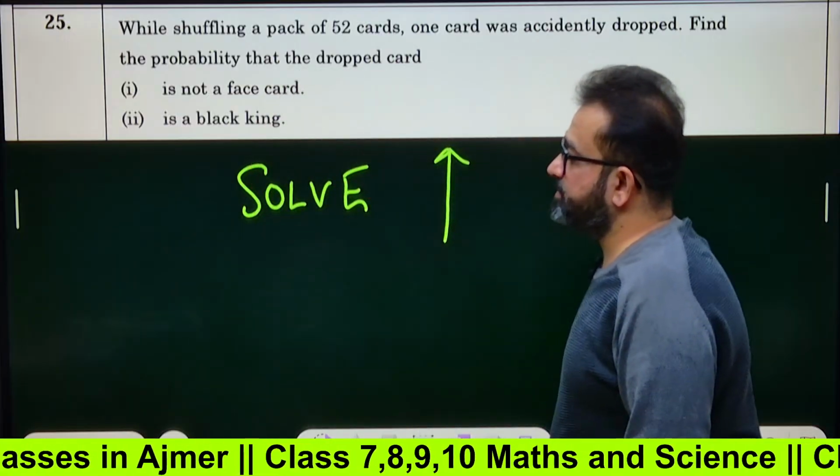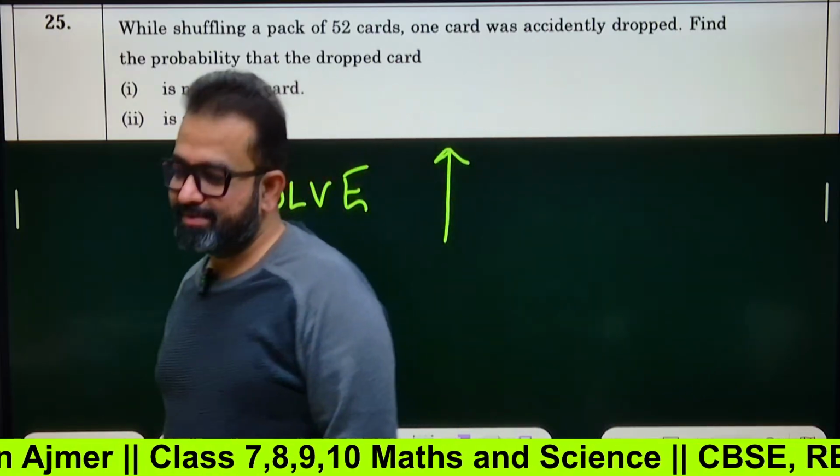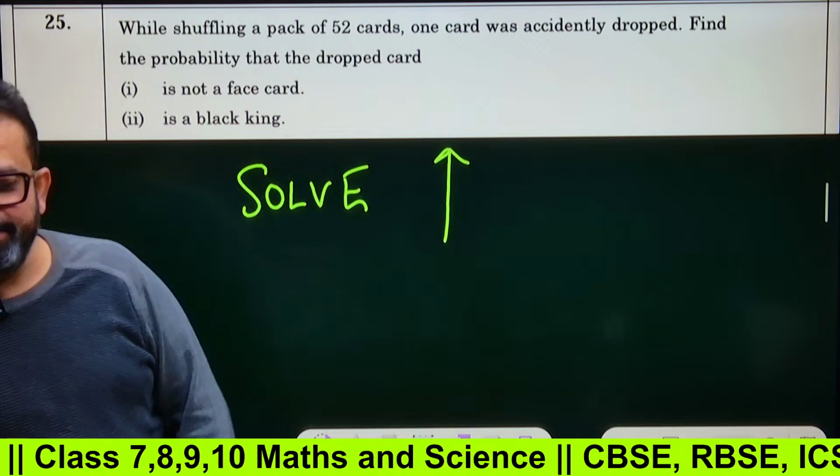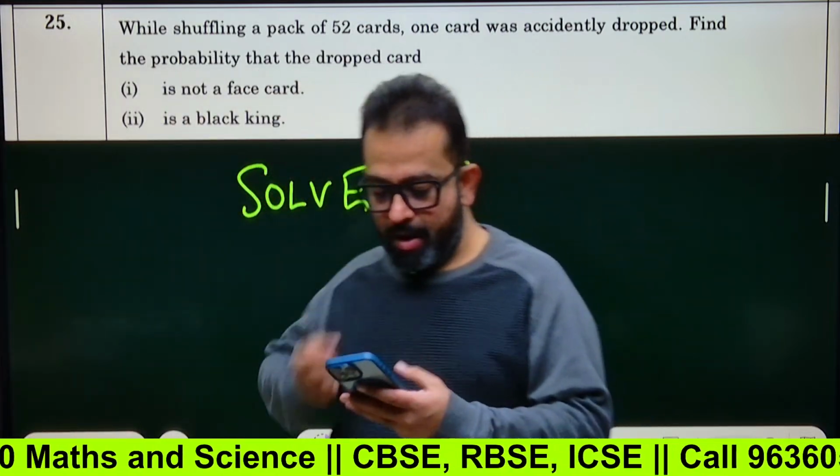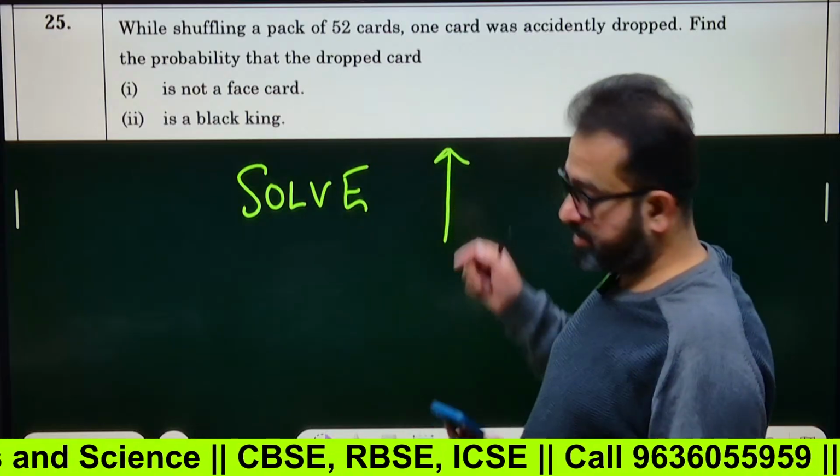This question is for the Game Changer series, the PYQ series of Class 10 Maths. I guess it's the third or fourth class for this series. And we'll be starting the session with this particular question.